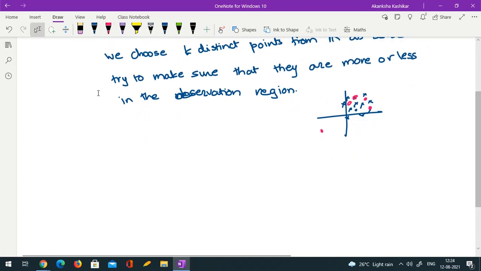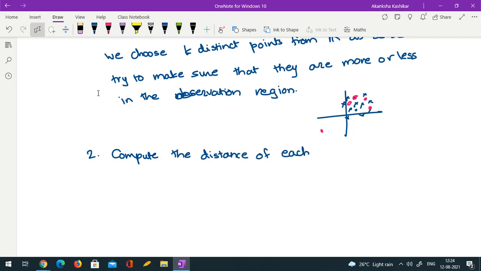Then what is the next step? Next step is to compute the distance of each observation from each seed. Compute the distance of each observation from each seed. So how many distances will we have?